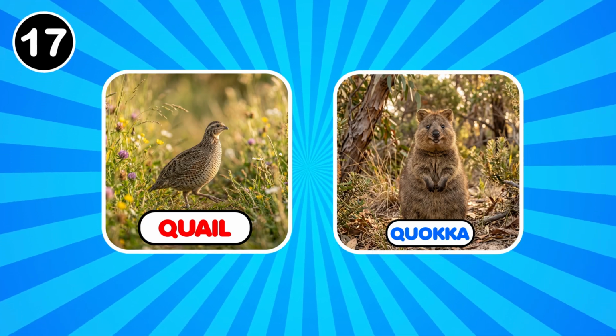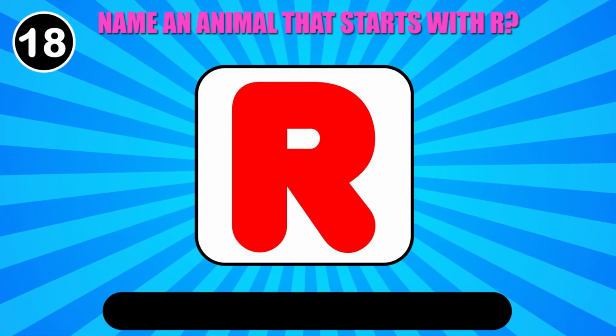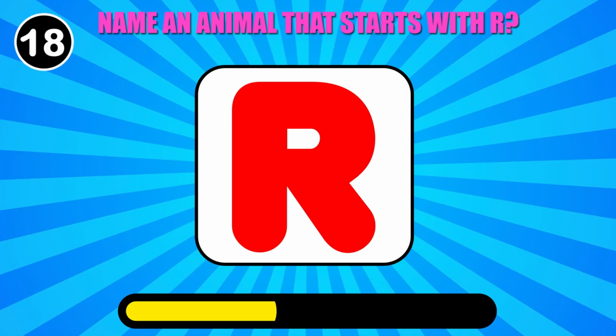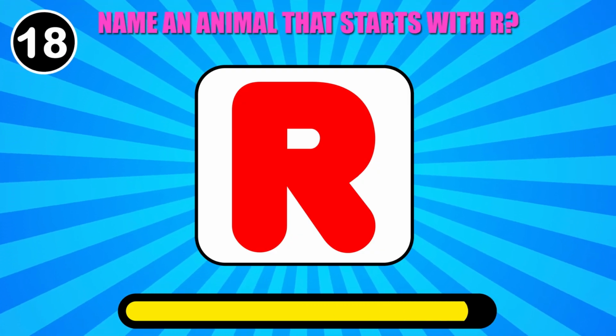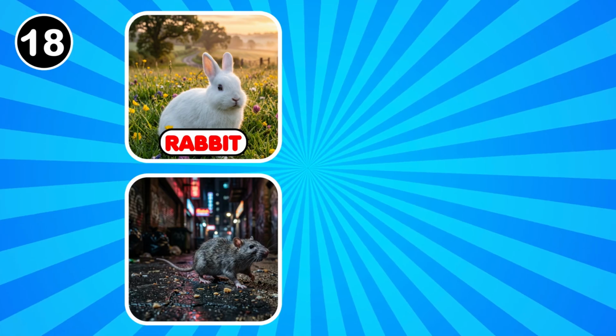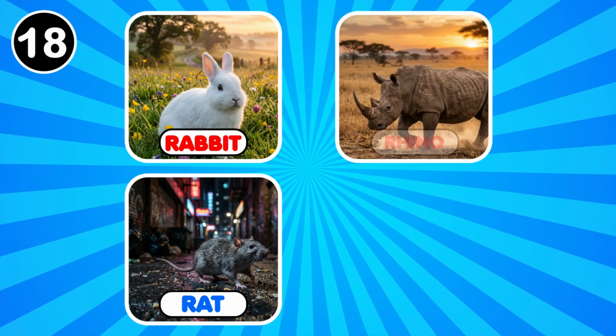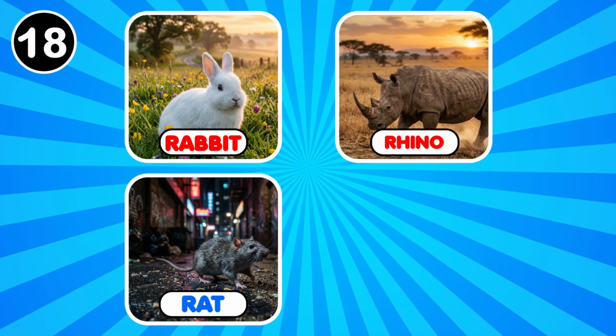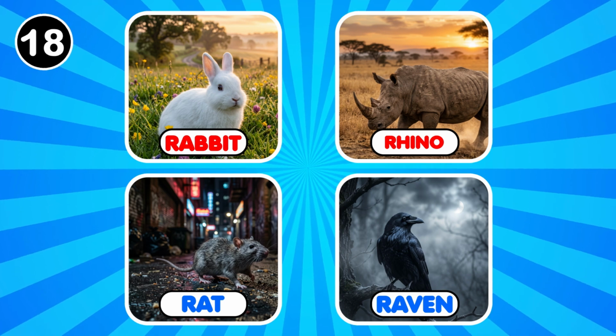Fantastic! Name an animal that starts with R. Rabbit, rat, rhino, raven. Wonderful!